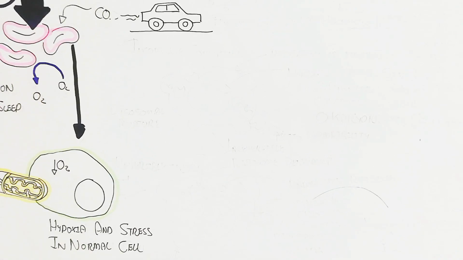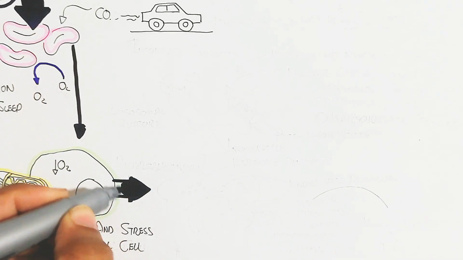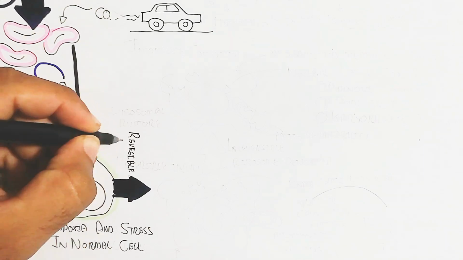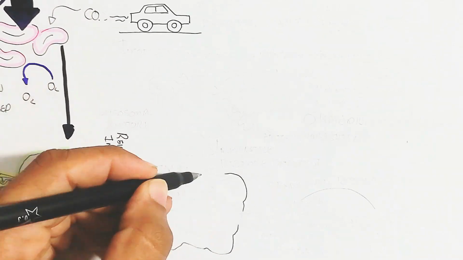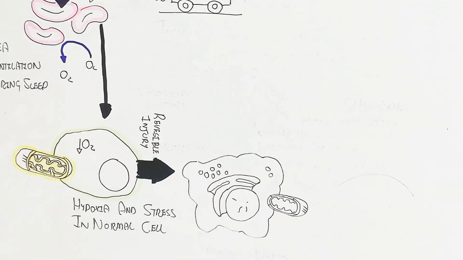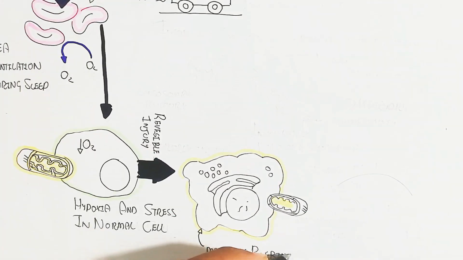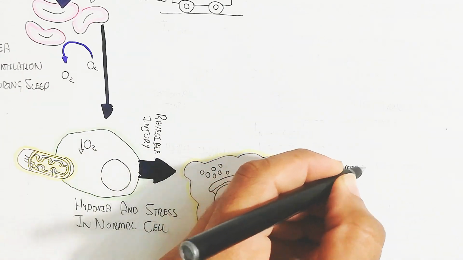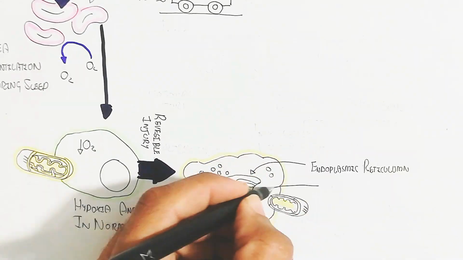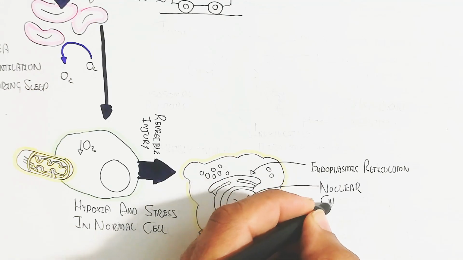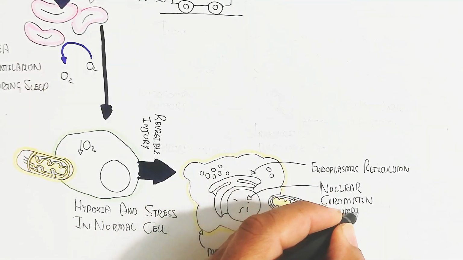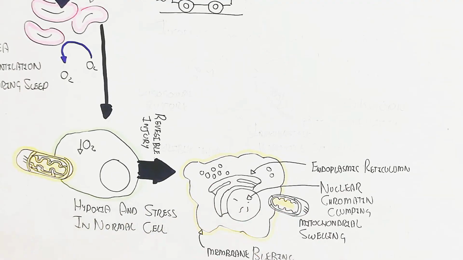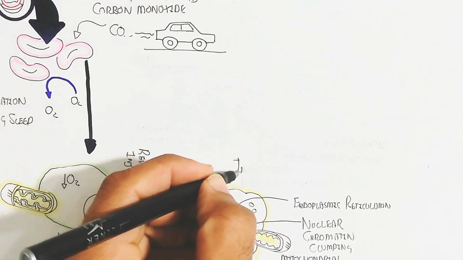Hypoxia and stress in a normal cell will lead to cell injury. The first is reversible injury, which can reverse and repair again. This reversible injury includes membrane blebbing, mitochondrial swelling, detachment of the endoplasmic reticulum, detachment of the ribosome, and nuclear chromatin clumping. This is the reversible injury.